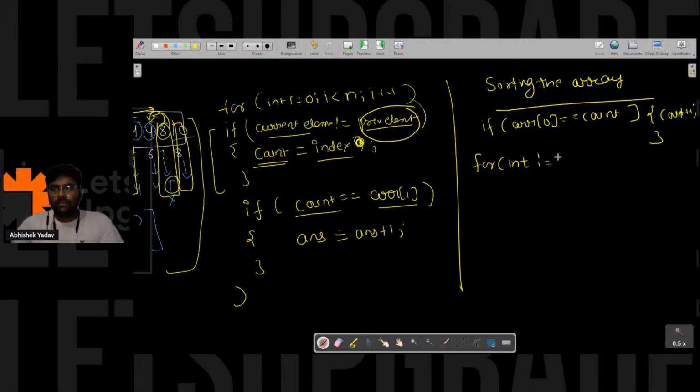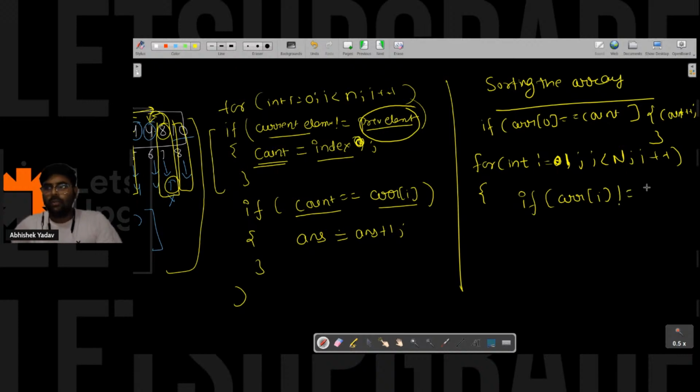After that, I will start from I is equal to 1 and go till I less than n, I plus plus. Here I will check if my current element, that is ARR of I, is not equal to the previous element, that is ARR of I minus 1. In this case, I know that the count of elements smaller than the current element is equal to the index value.